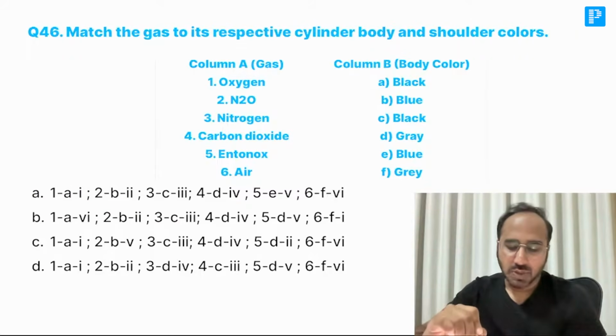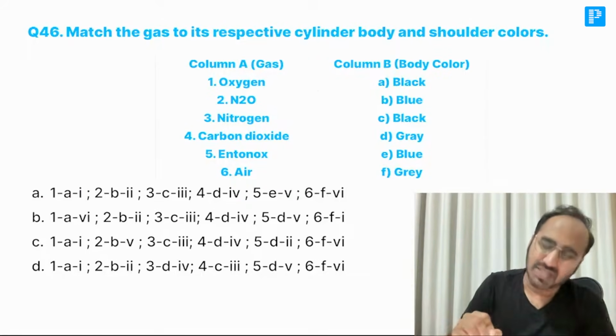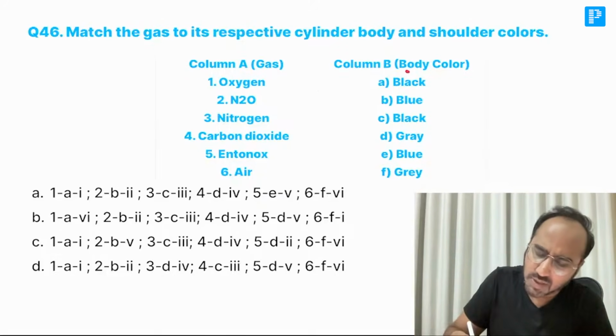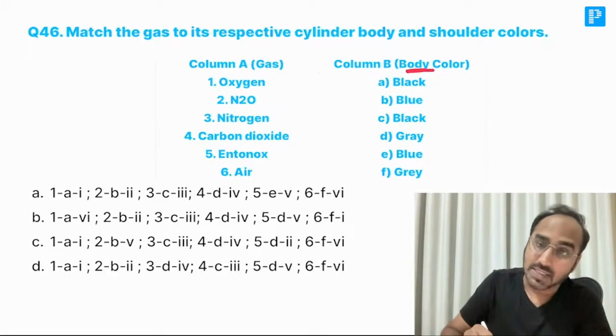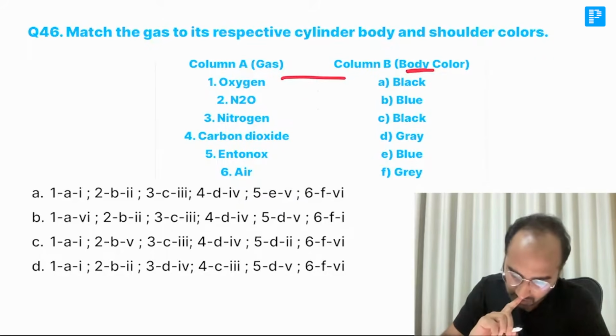Match the gas to its respective cylinder and shoulder colors. Oxygen, what is the color, guys? Oxygen shoulder color is what? Body and shoulder color. So it is only body color given. Oxygen is black body and white shoulders.